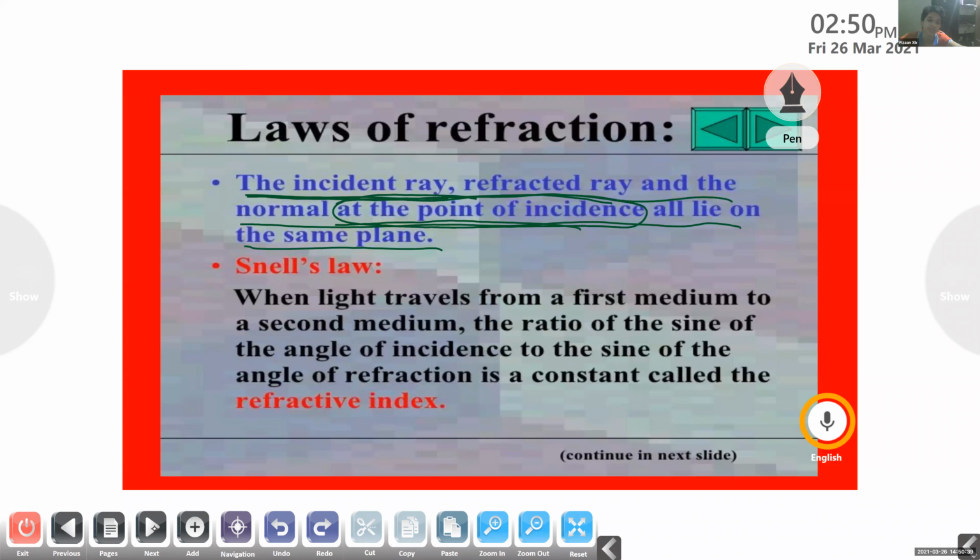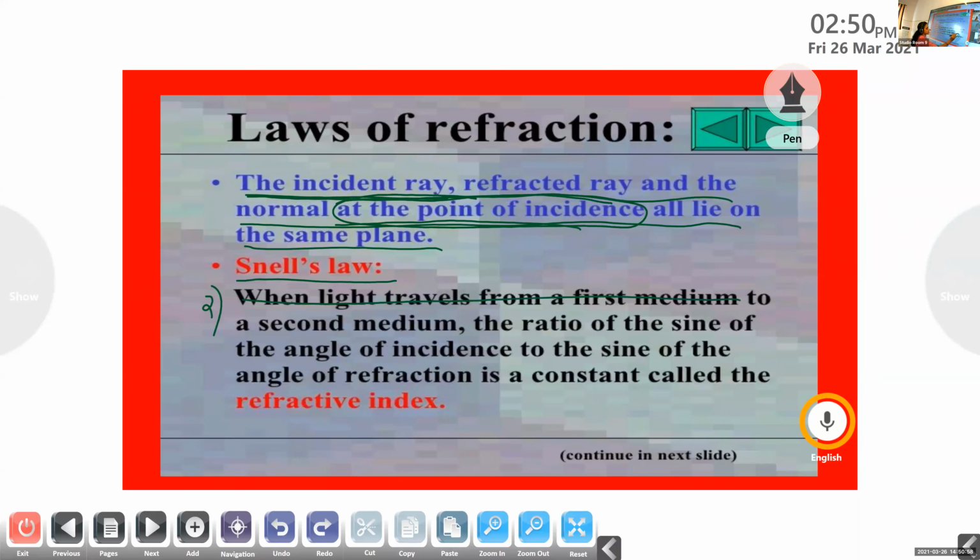Yes, ma'am. What is Snell's law? This is the second law. Now you have the second law of refraction. The second law of refraction is also known as Snell's law. You don't need to copy the entire sentence; you can copy down from here.